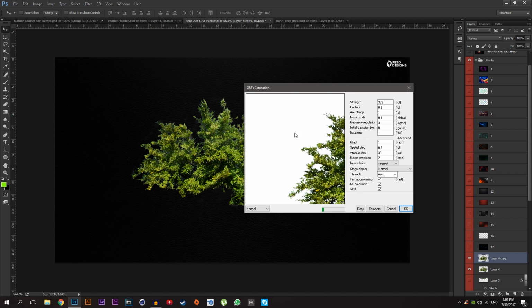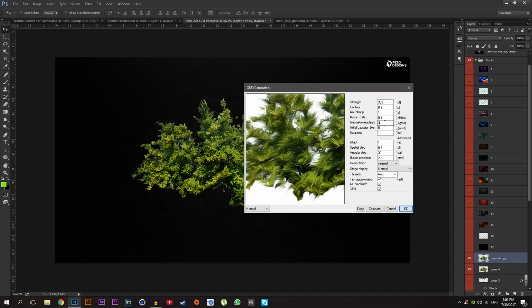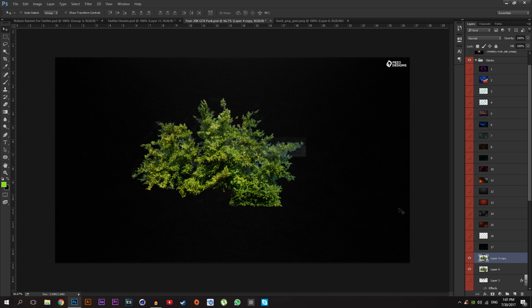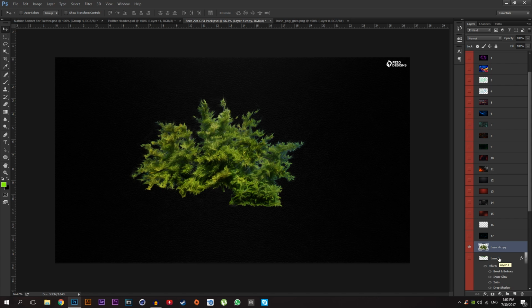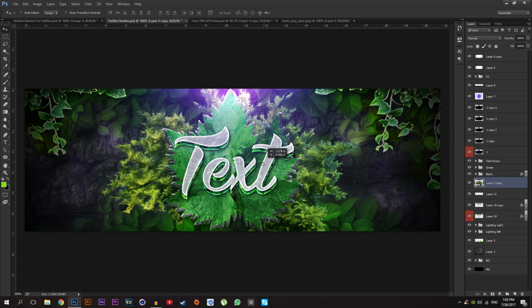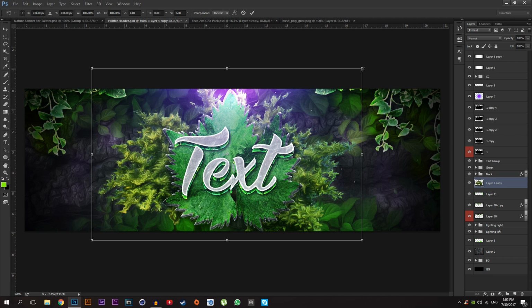This time I'm going to make it 2 pixel. Click OK. Just merge them and drag it into your Twitter header. Make it smaller.